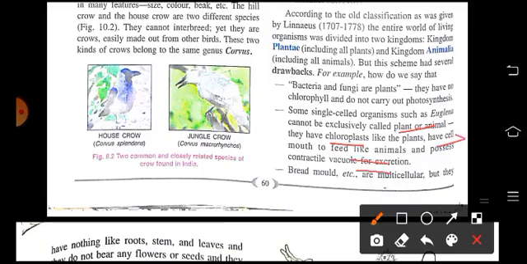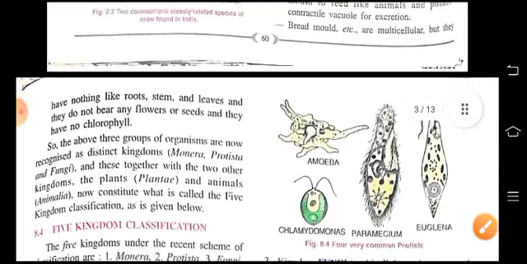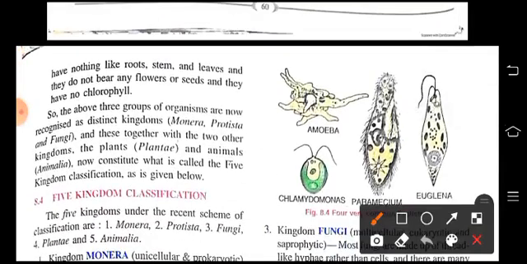Bread molds, etc. are multicellular, but they have nothing like roots, stem and leaves, and they do not bear any flowers or seeds, and they do not have chlorophyll. So the above three groups of organisms are now reorganized as distinct kingdoms: Monera, Protista and Fungi. Together with the two other kingdoms, the Plantae and the Animalia, they now constitute what is called the five kingdom classification.